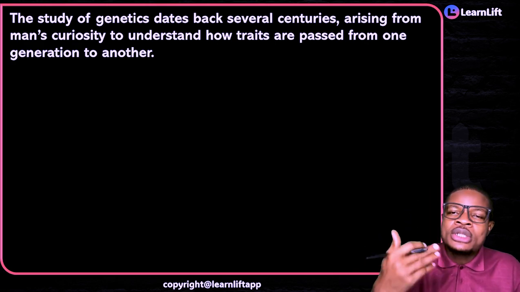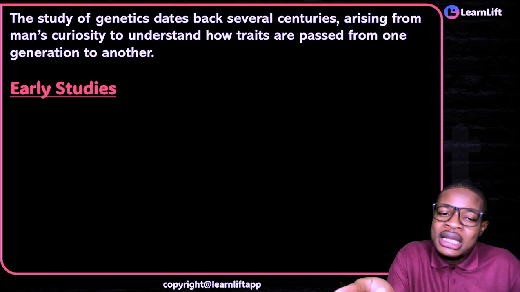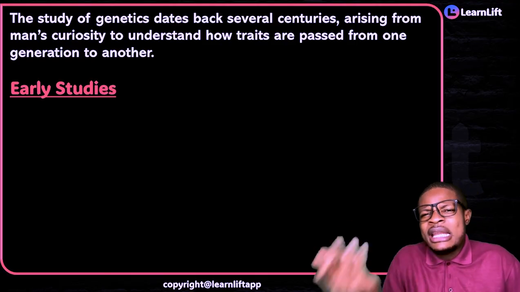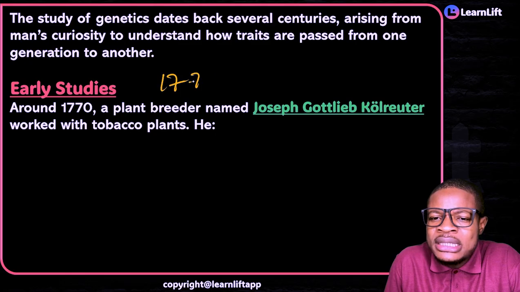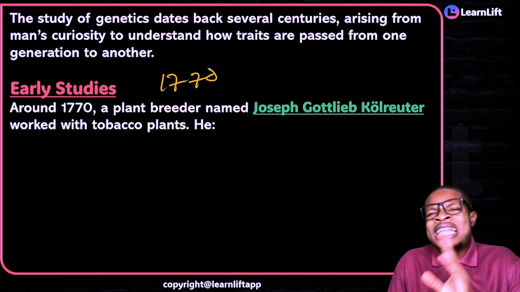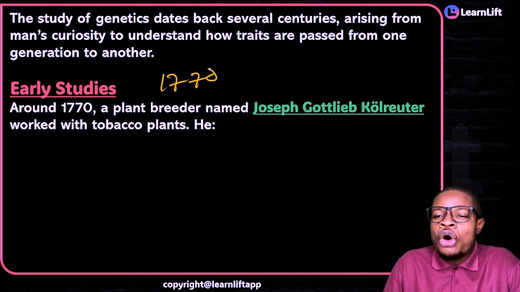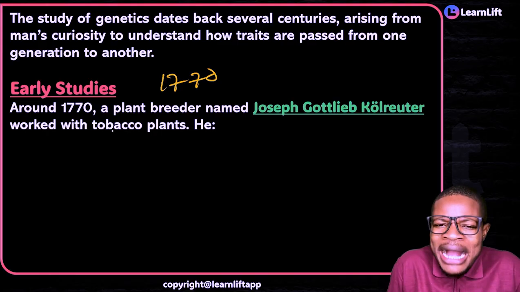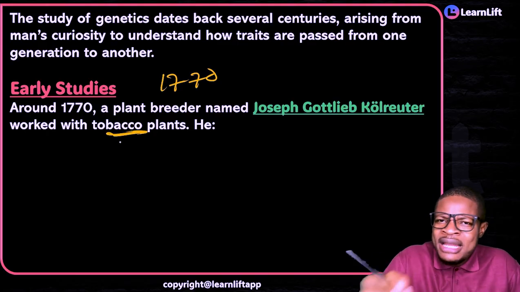They were curious. They wanted to understand more. So it is their studies, that curiosity, that made them carry out some early research. So what were the early studies we discovered? We discovered that around 1770, a plant breeder, more like a botanist, called Joseph Gottlieb, worked with tobacco plants, and from working with tobacco plants, he discovered a couple of things.